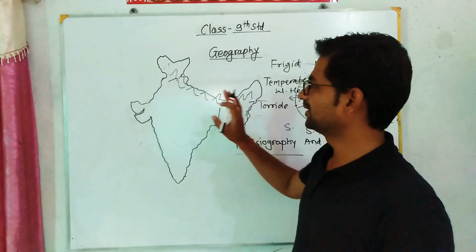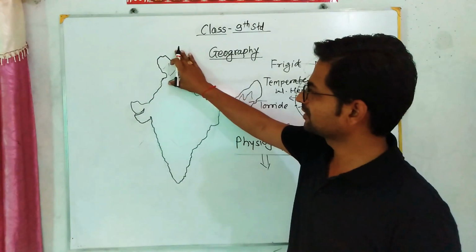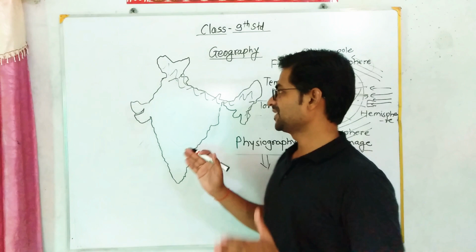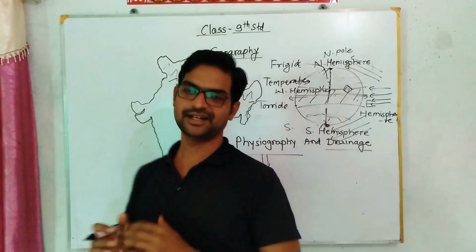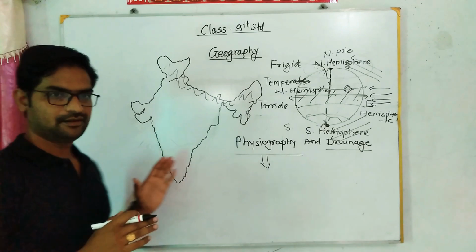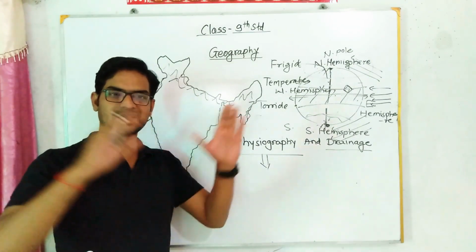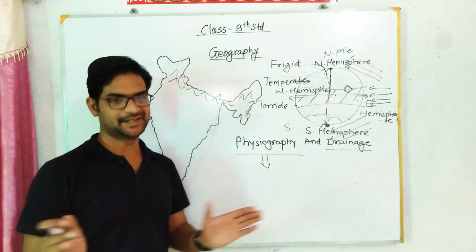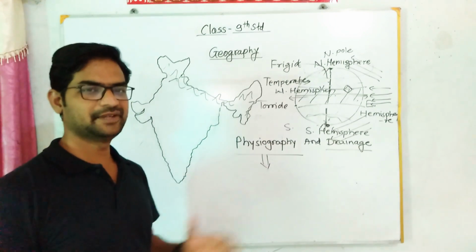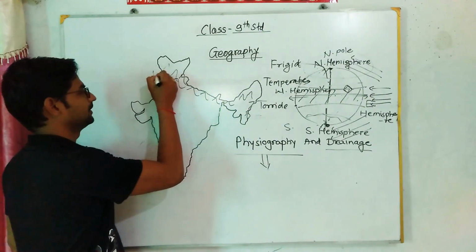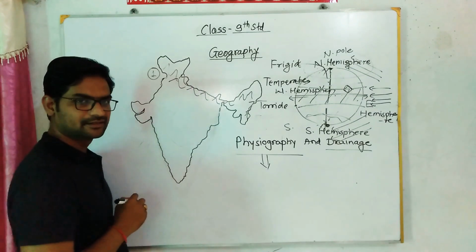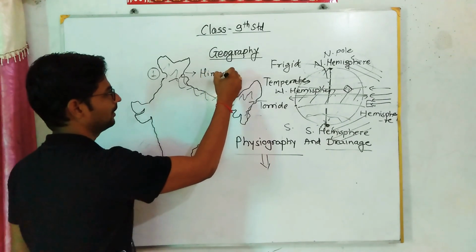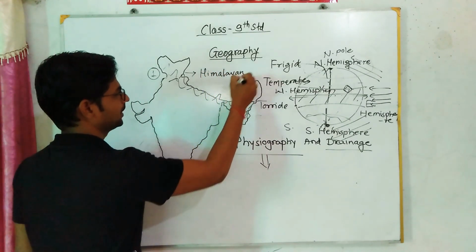My dear students, the first physical division I draw here, that is North Indian mountain ranges. This is the first physical division of the nation. In this lecture, we will simply be revising, okay? Then step by step, I will explain each division in detail. So don't worry about that. Just be with me. The first physical division is the North Indian mountains, and obviously that is known as the Himalayan mountains.